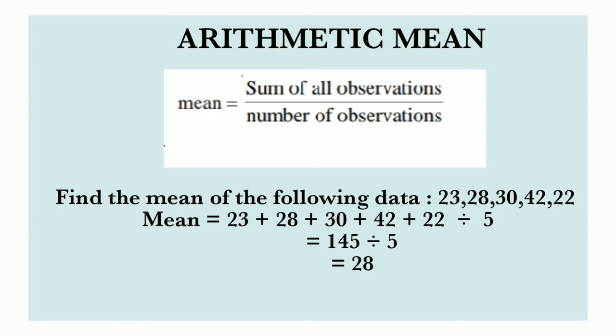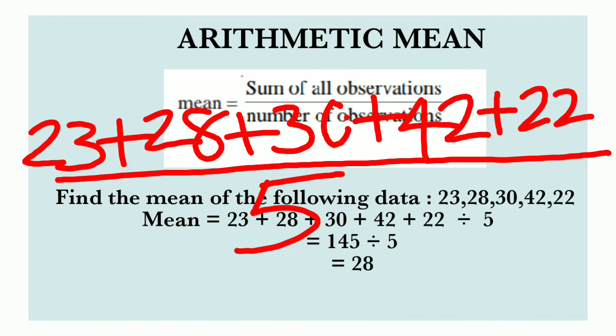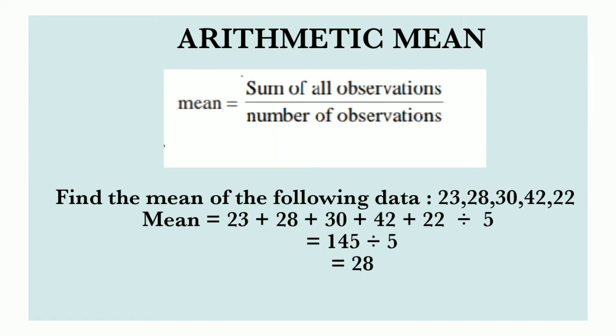That means mean is equal to 23 plus 28 plus 30 plus 42 plus 22, all divided by 5, is equal to 145 divided by 5, which is equal to 28. So the mean of the observations is equal to 28.